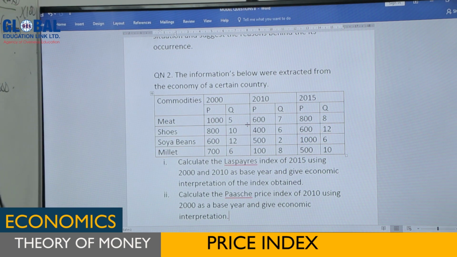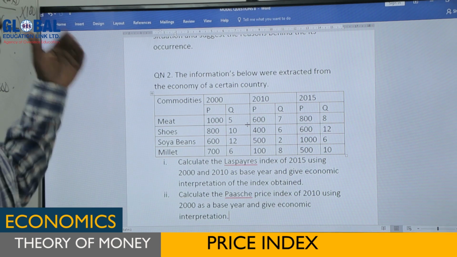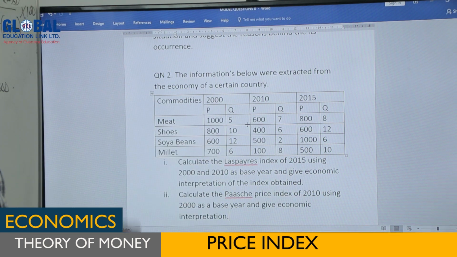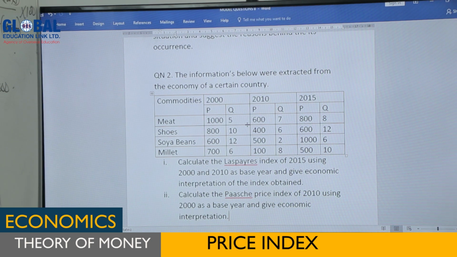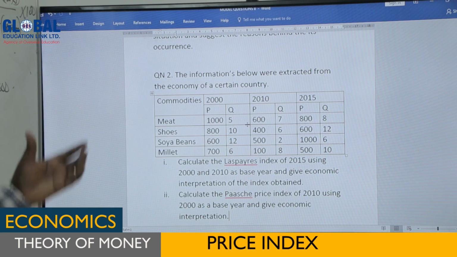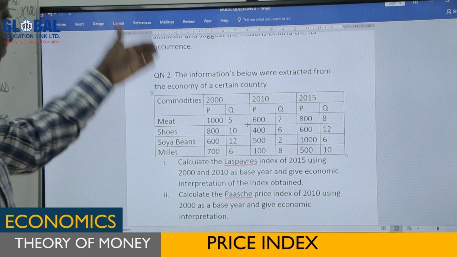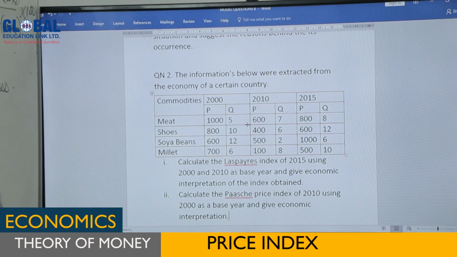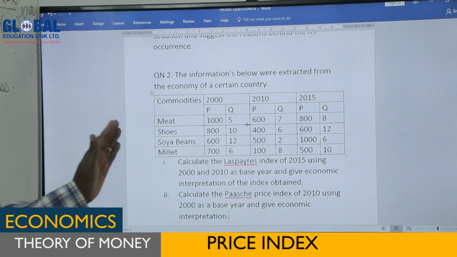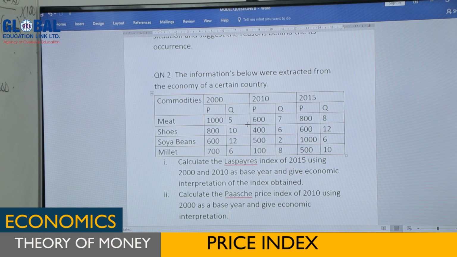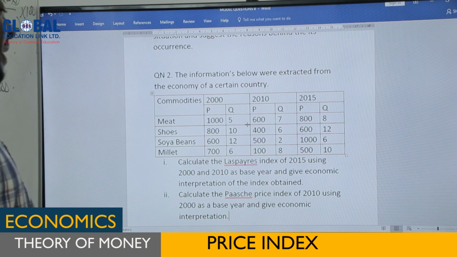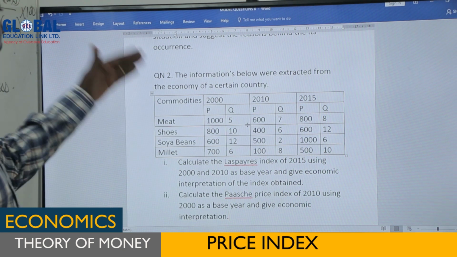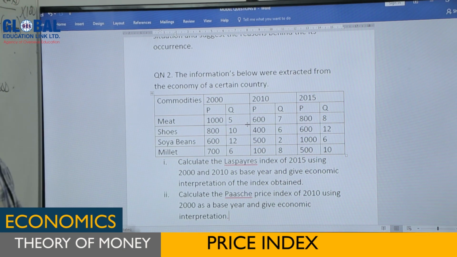So we have been asked to calculate the price index using Laspeyres for 2015, but we have been given 2 years there, 2000 and 2010, as the base year. So recall what we did in the class. You can know how to get the prices and the quantities between those 2 years. Then you calculate the index. The last question is asking, calculate the Paasche price index of 2010 using 2000 as base year and give economic interpretation. So you calculate those two and you give economic interpretation for what you have obtained.